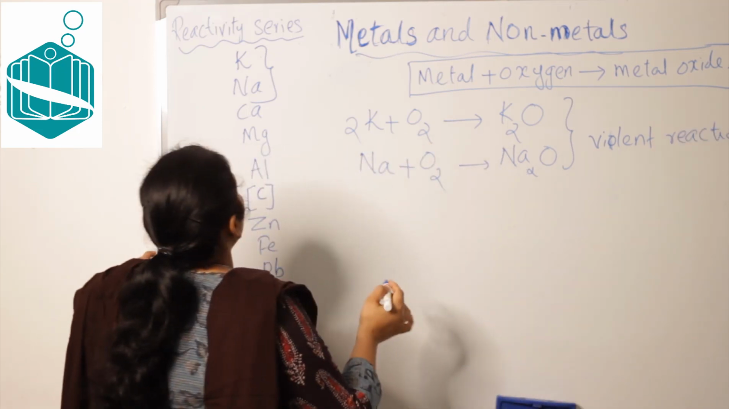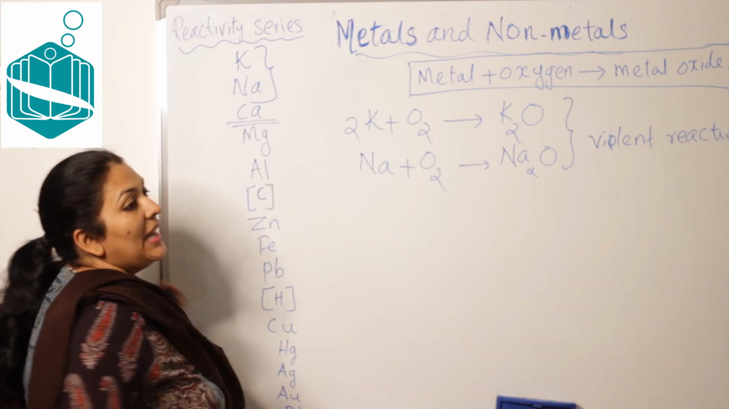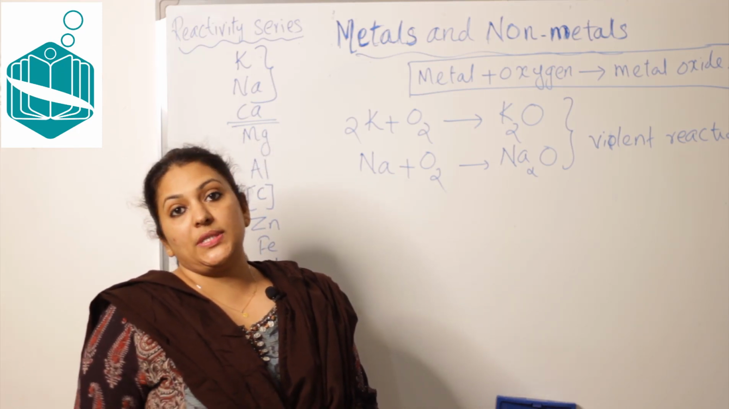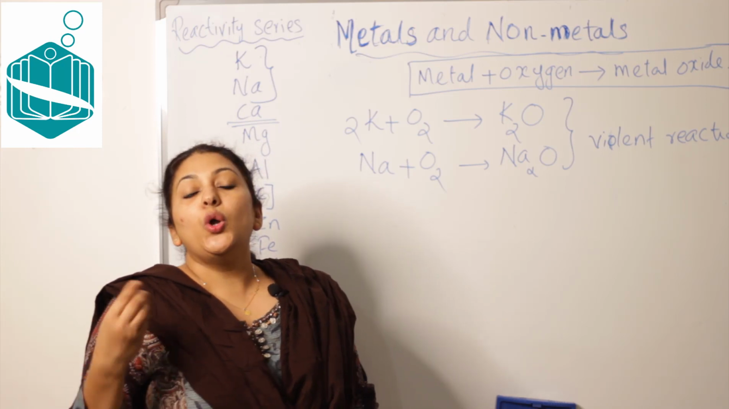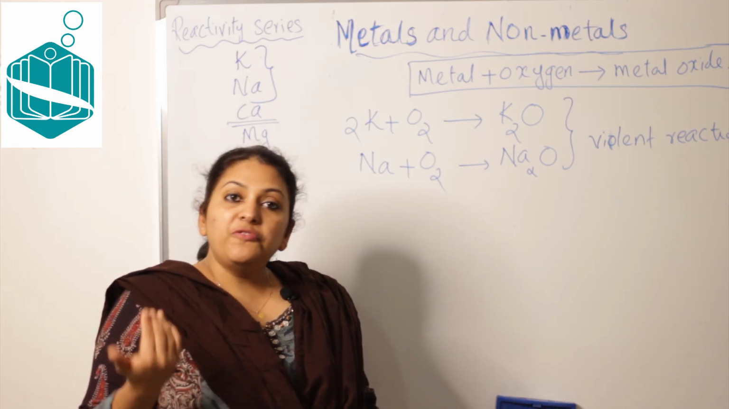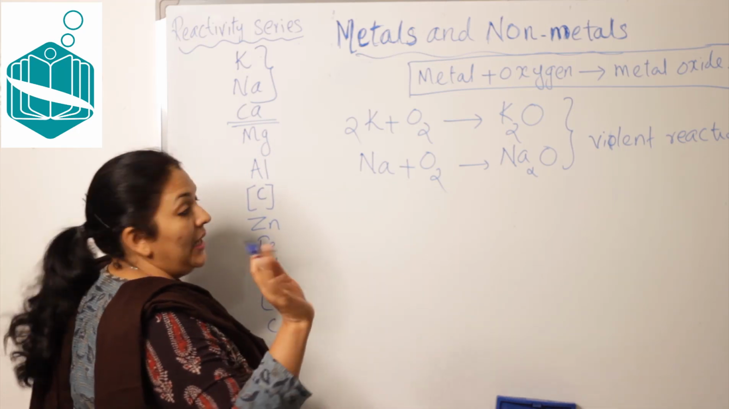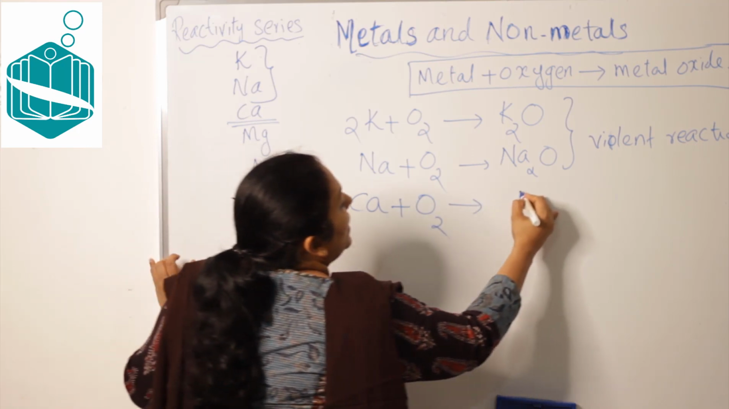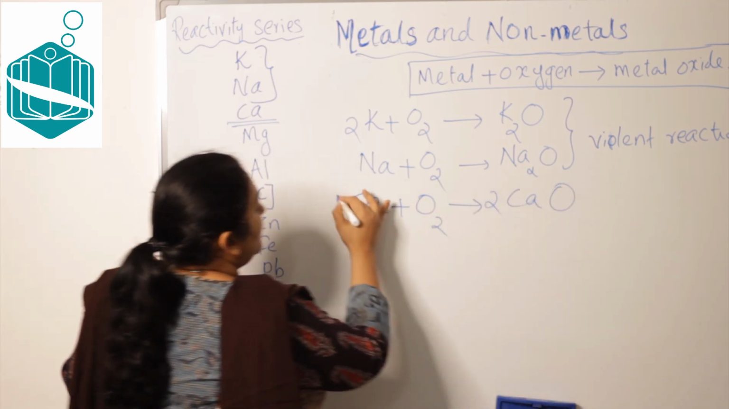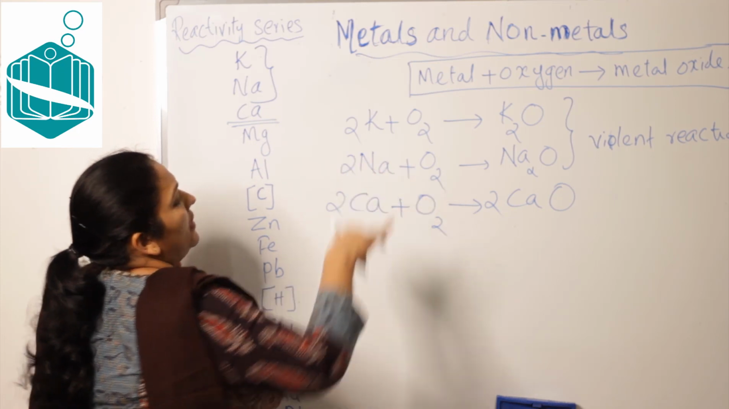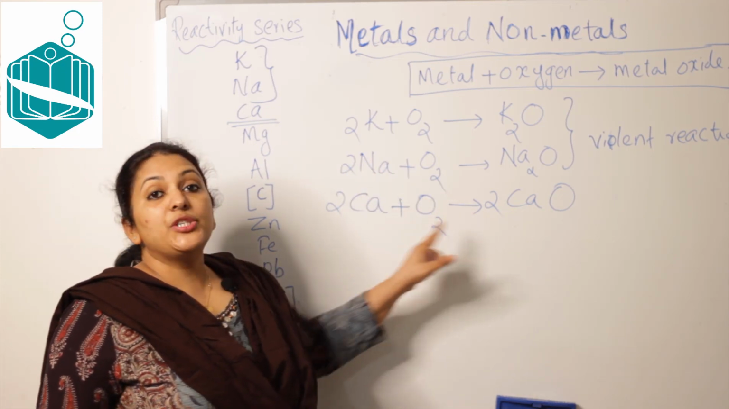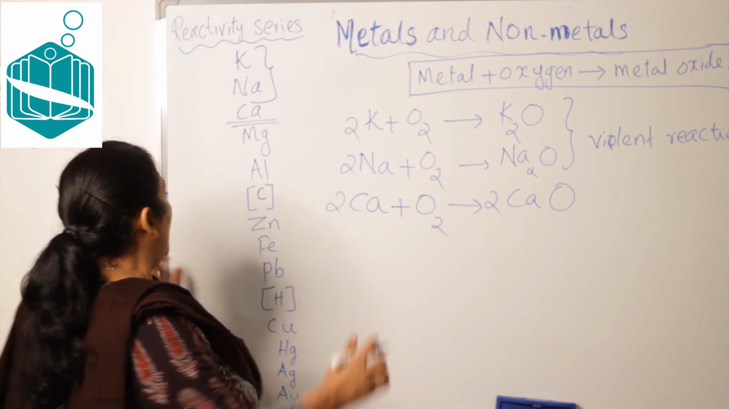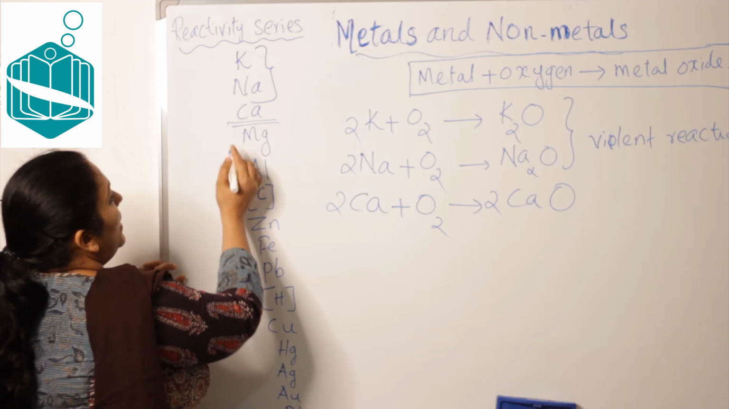Now what is the third one? Calcium. Calcium does not react violently with oxygen. It reacts with oxygen but not a violent reaction. Very fast reaction, but not violent. So this is the reaction. Calcium plus oxygen will give you calcium oxide. Remember, no violent reaction.